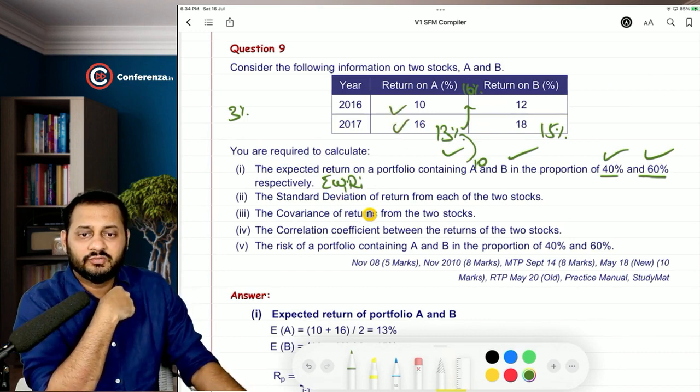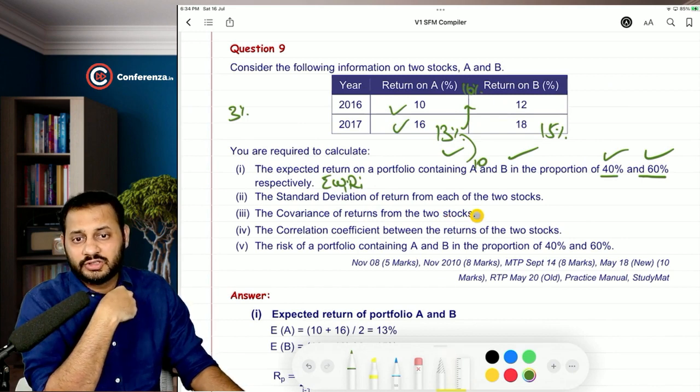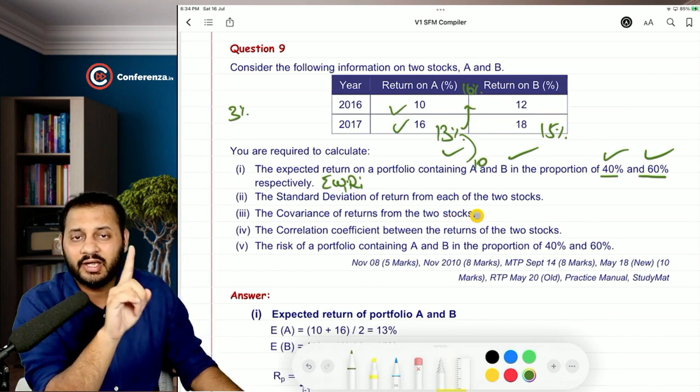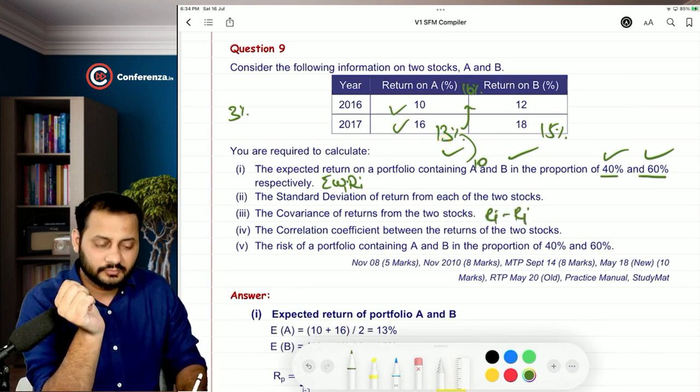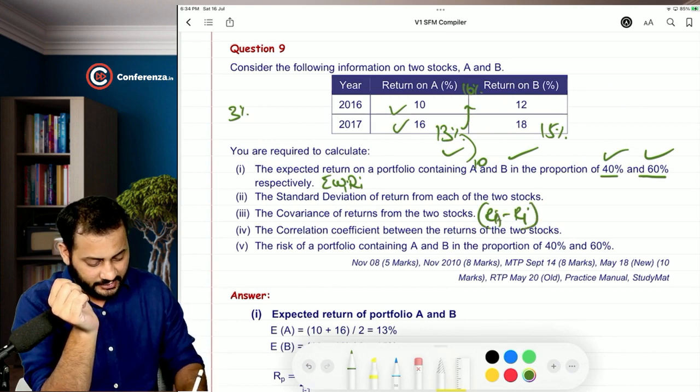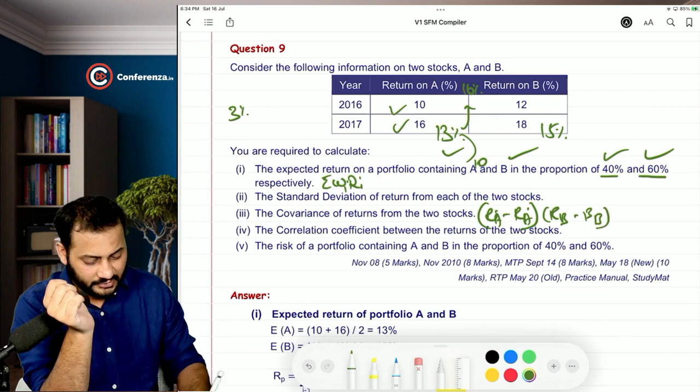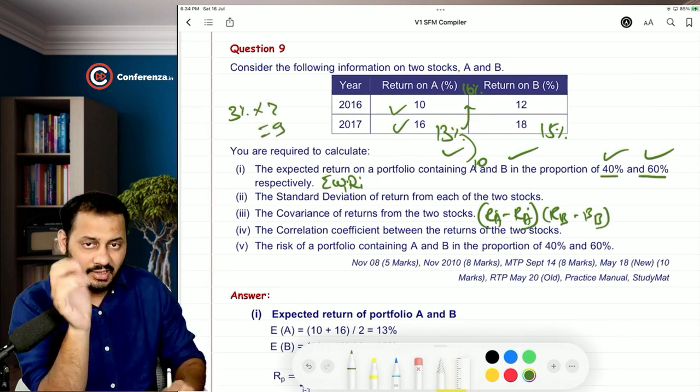Then covariance of the returns from the two stocks. Covariance of A and B. What are you going to do now? This is R minus bar R, this is A and this is B. It's simply 3 into 3, 9. Why? I will tell you.